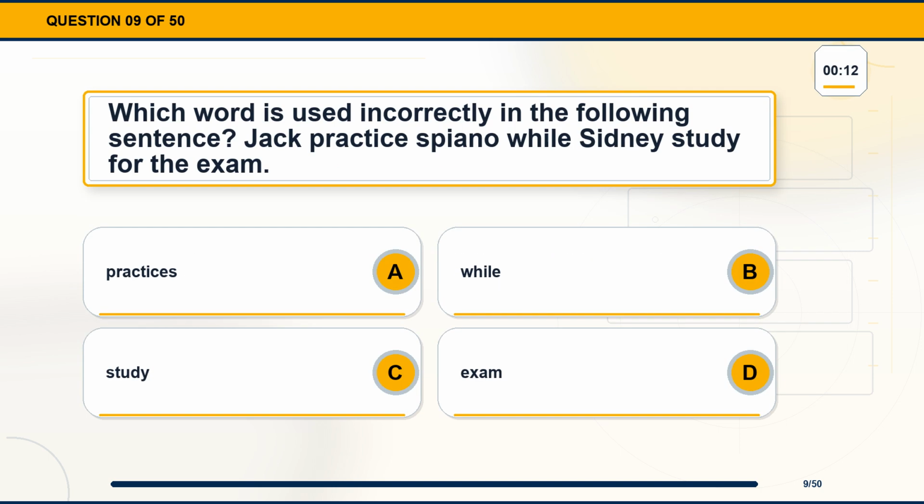Question 9. Which word is used incorrectly in the following sentence? Jack practiced piano while Sydney studied for the exam. Option A, practices. Option B, while. Option C, study. Option D, exam.